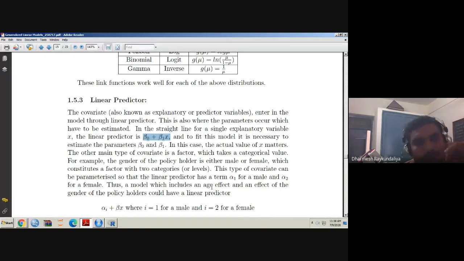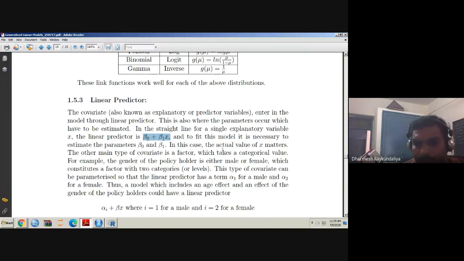Likewise, male, female, or the brand of a headphone. So there are three latest brands you are comparing: brand 1, brand 2, and brand 3. Okay. The country of origin is again very important. Nowadays, due to Atmanirbhar, everybody is looking for Indian products. Even they are not looking for the MNC. If possible, they try to buy the product made by Indian people.